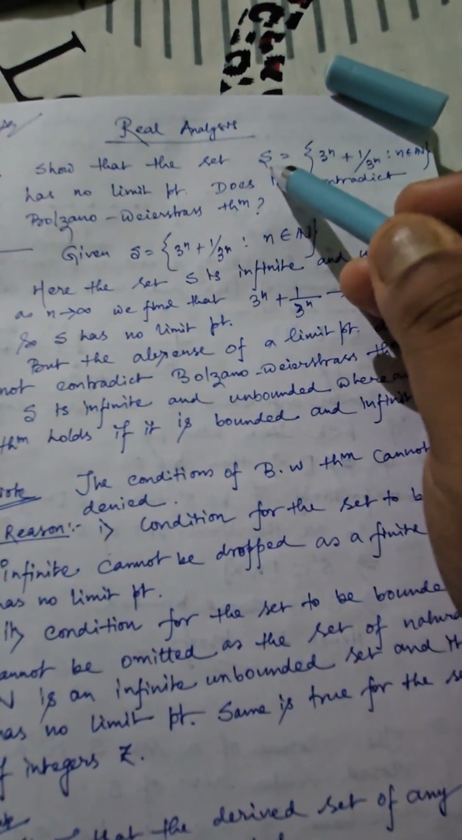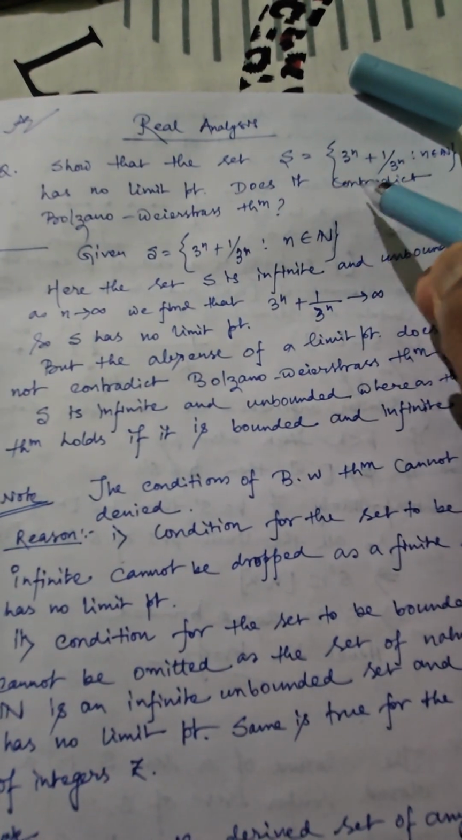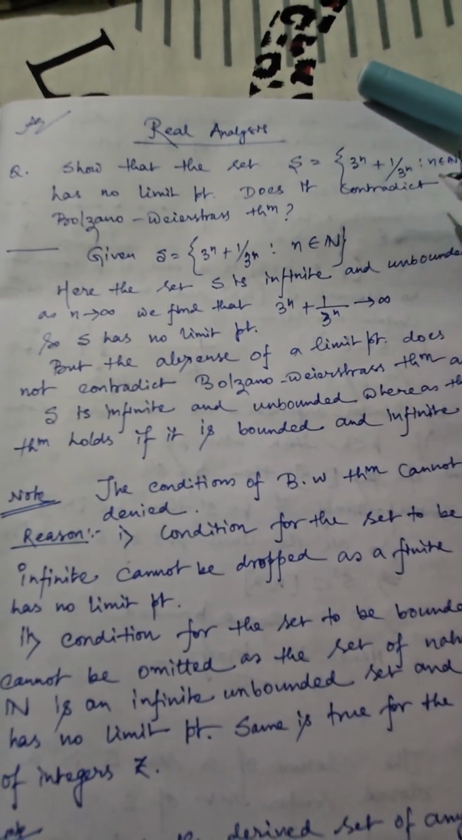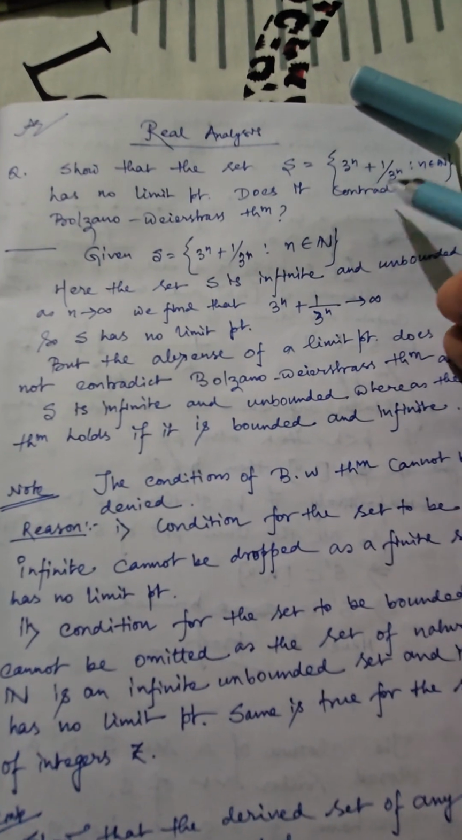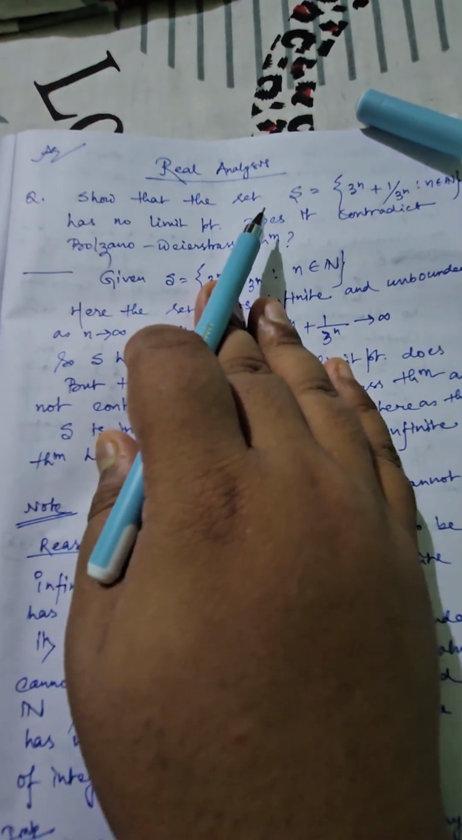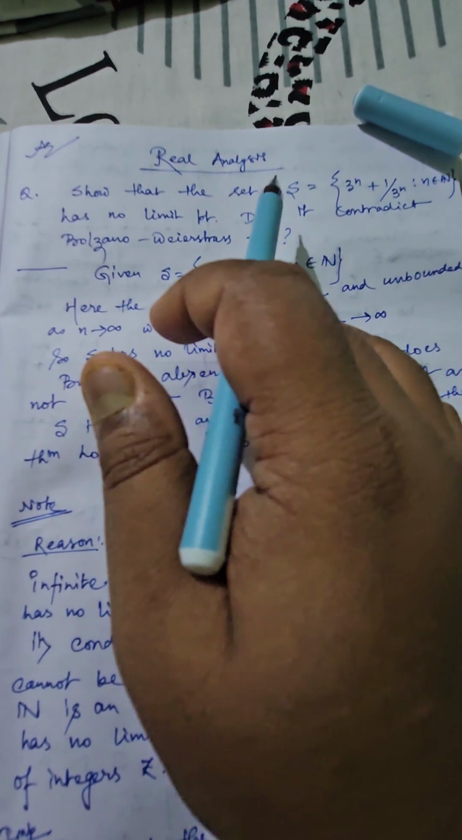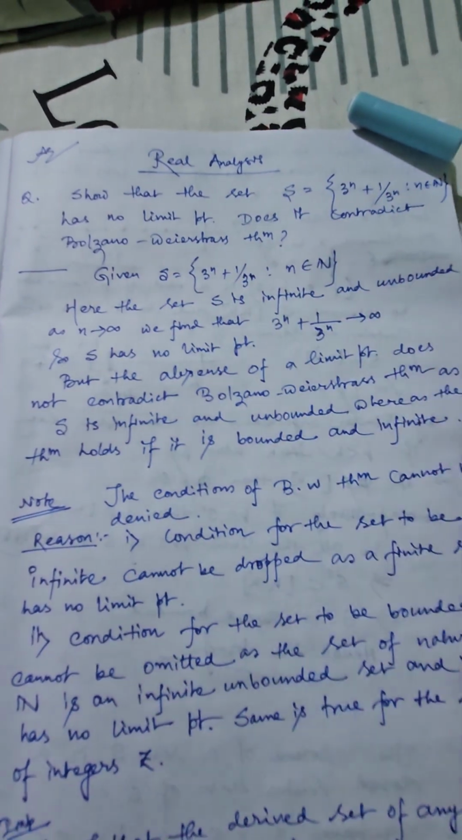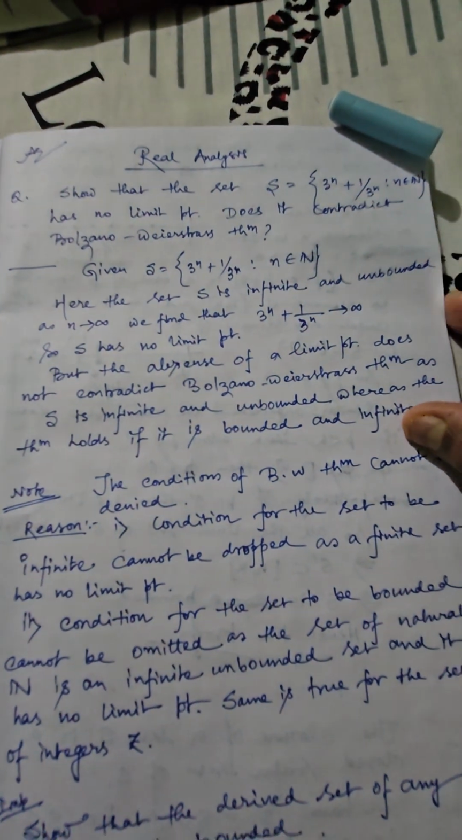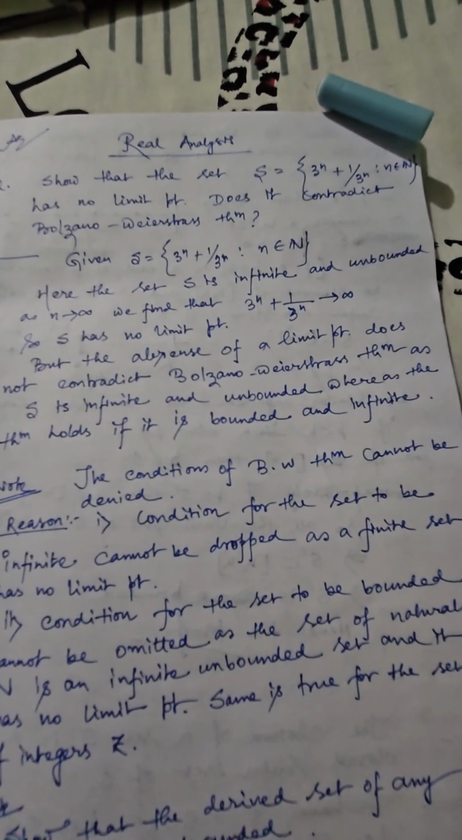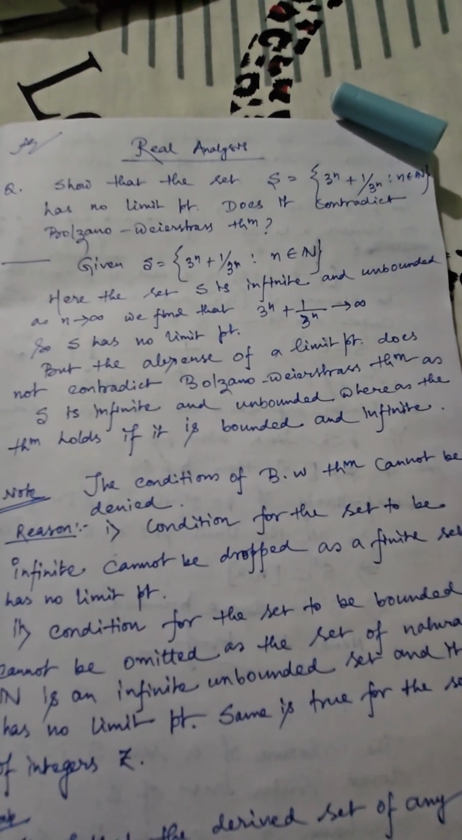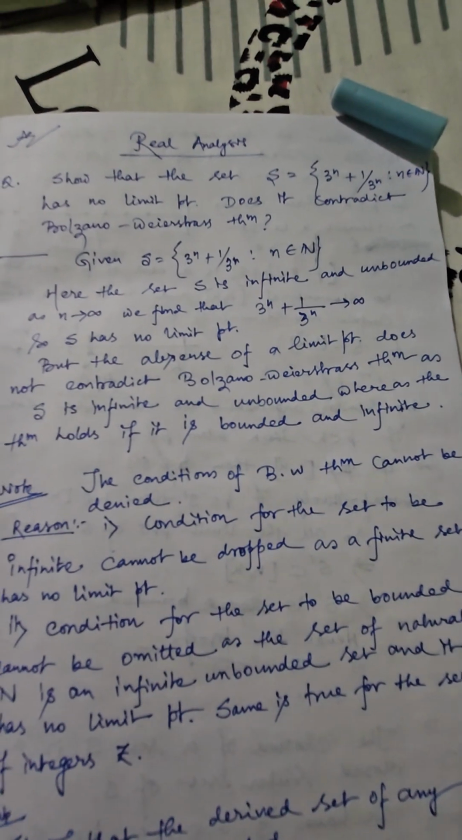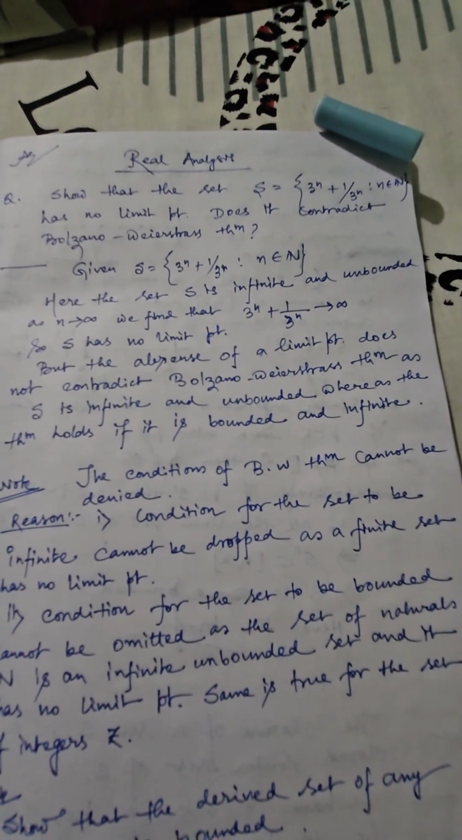A certain set S is given here. Say the structure of S is 3 to the power n plus 1 by 3 to the power n. Obviously n is a natural number, and you have to show that it has no limit point, and also we have to justify whether it contradicts the criteria of Bolzano-Weierstrass theorem or not. So first of all, remember the statement of Bolzano-Weierstrass theorem: every bounded infinite subset of R has at least one limit point.